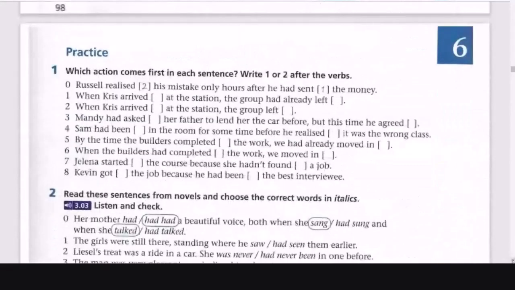Now here we can practice identifying which of these verbs happen first, right? To put one or put two after the verb to identify. For example, 0, it says, Russell realized his mistake only hours after he had sent the money. So first he sent the money, then he realized his mistake, right? That's why first 1 sent, 2 realized. Okay, and then for number 1, please help me with number 1. Please read the sentence, and then after you read the sentence, put number 1 or number 2, whatever the answer is.